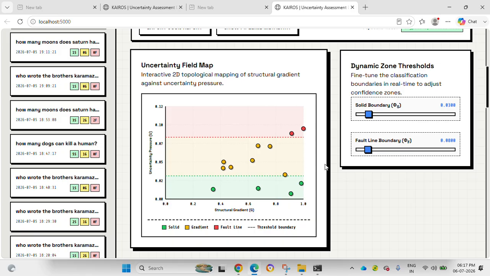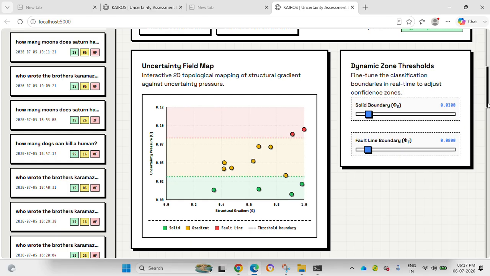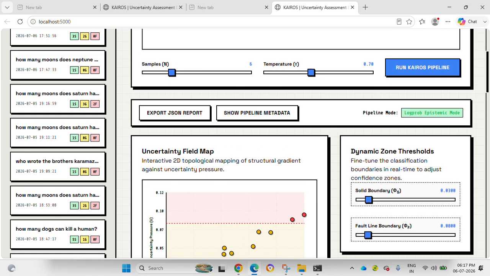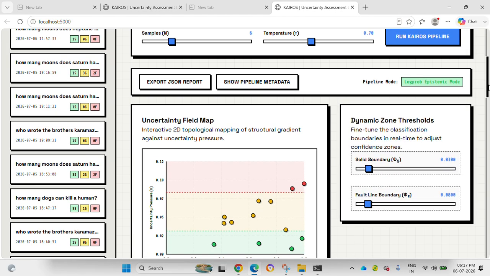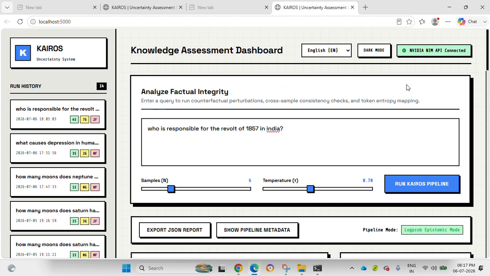The reason why I asked a historical question is because the AI model can get these facts wrong. Otherwise, asking it a simple mathematical question, that obviously won't be uncertain, but this is something it can get wrong sometimes. You also have this option to export as a report, and here you have the dynamic zone thresholds. So this was how KAIROS works, and I just showed you a quick working demo of it.